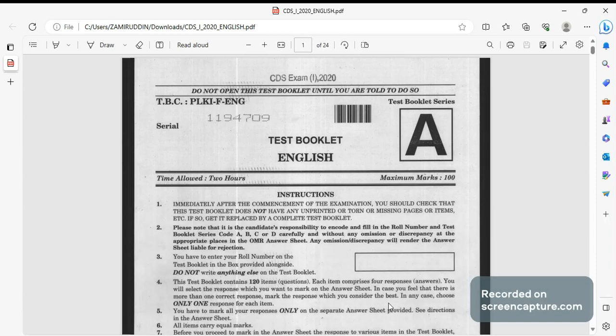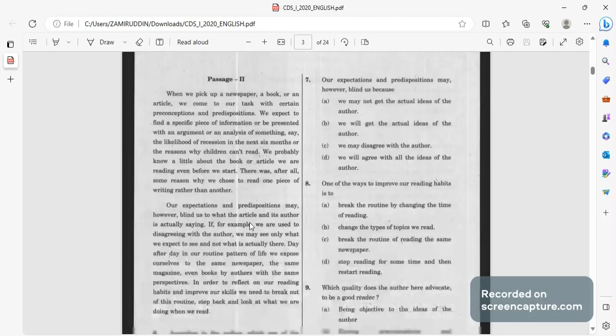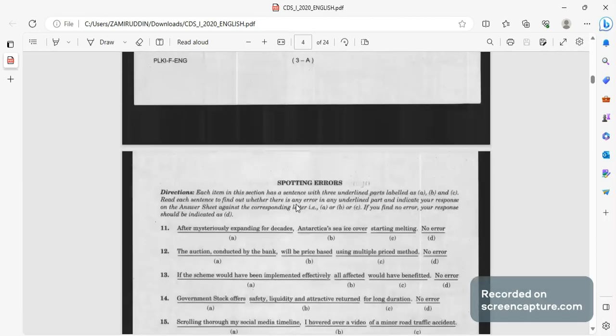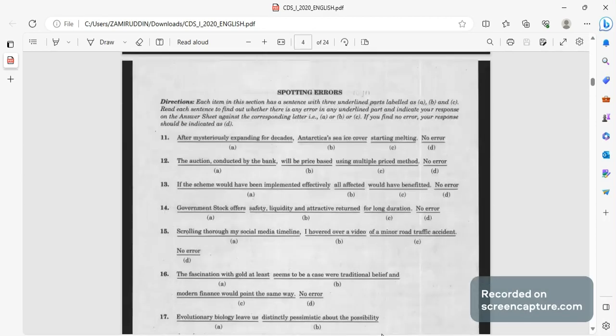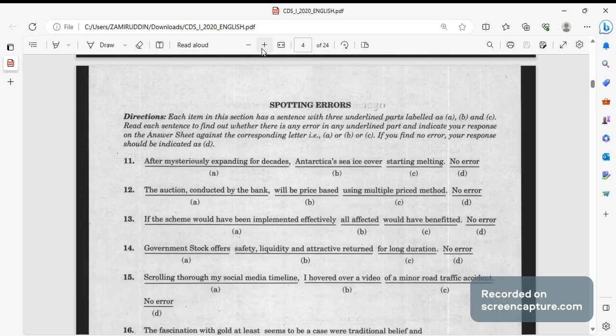So, we'll discuss all of the answers to the questions that came in the previous paper. We'll now go ahead towards the comprehension, we'll start with spotting errors. So, we'll start with spotting errors. The first question, let me increase the font.